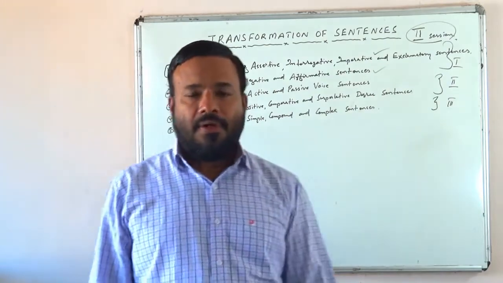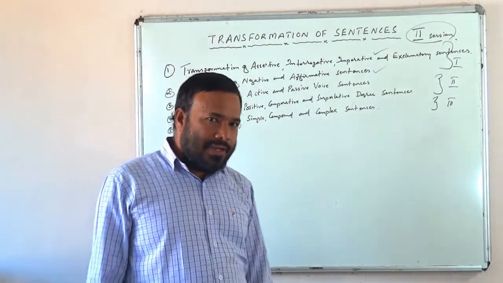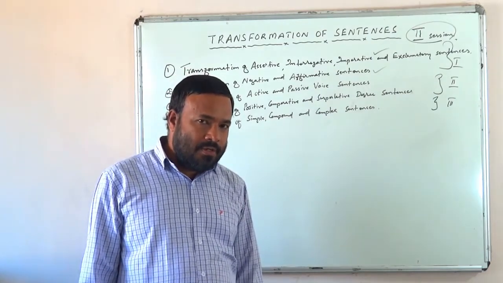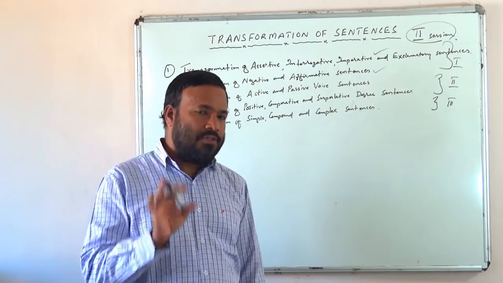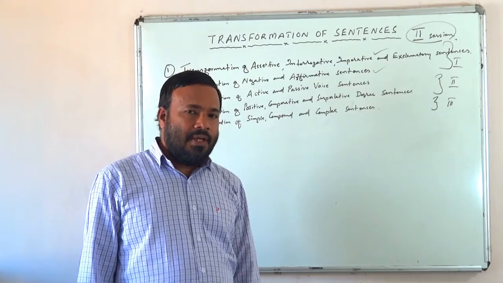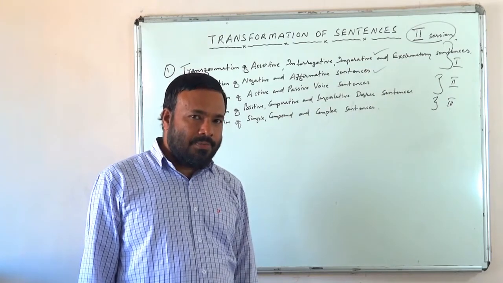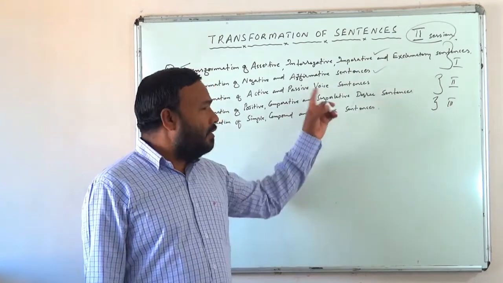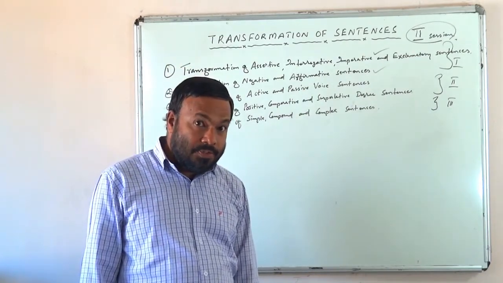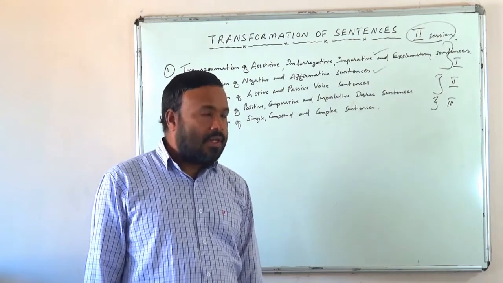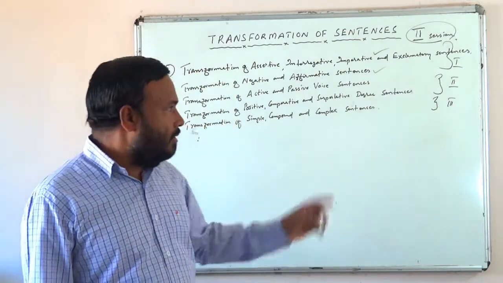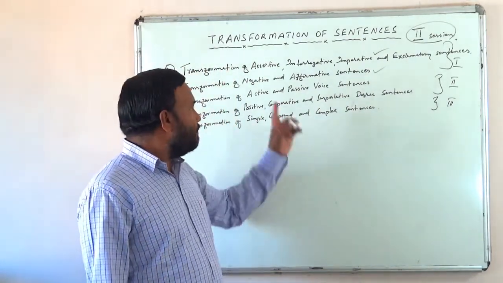Anyway, what is this active and what is this passive voice? It is quite simple. In an active voice, the subject is very active, and the subject gets prominence. But in passive voice, the subject is passive. The subject simply allows something to be done on it, and in the passive voice, the object gets prominence. Okay, right. So all these things we discussed in that active and passive voice class.